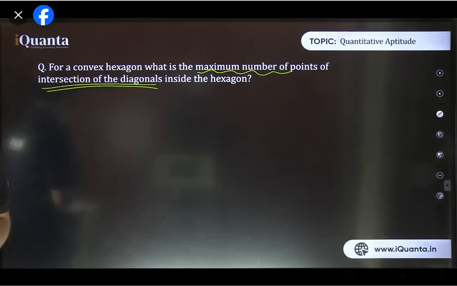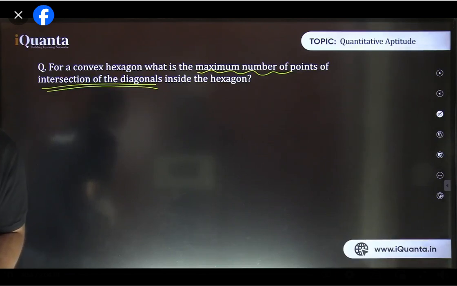Shubhangi, irregular hexagon means which is not having equal sides and not having equal angles, isn't it? There can be many. 15 or 64, that is the right answer. 24 is not correct, Preeti. Aditya, wo chance ki baat hai, 62, 64. 62 reasoning was not correct. Kanishk was mentioning 6 corners, 2 points per diagonal. That reasoning was not correct there. Yes, Nishtha, that's perfectly fine. We need 4 points for 2 diagonals to intersect.